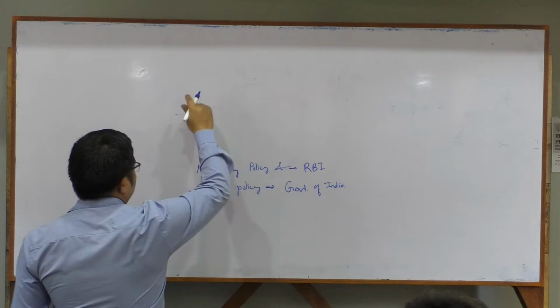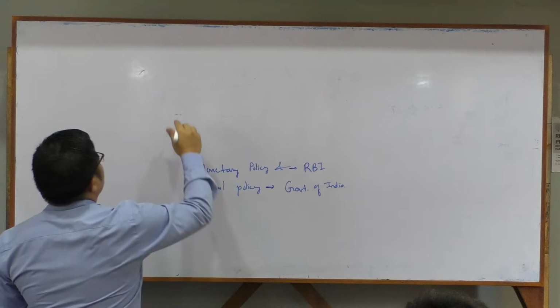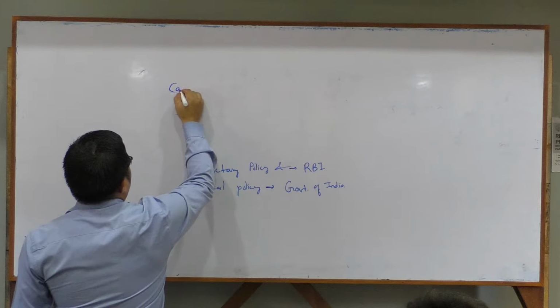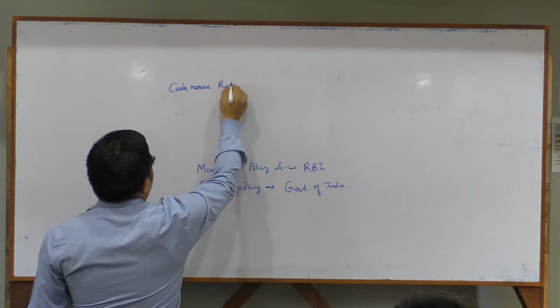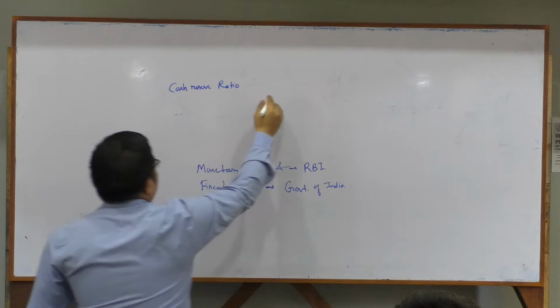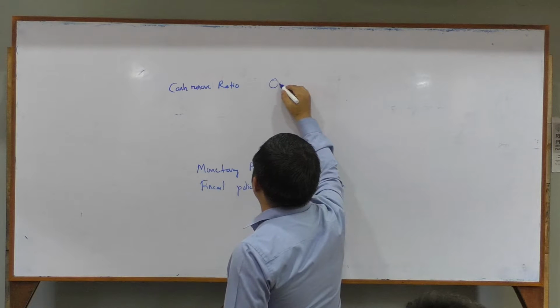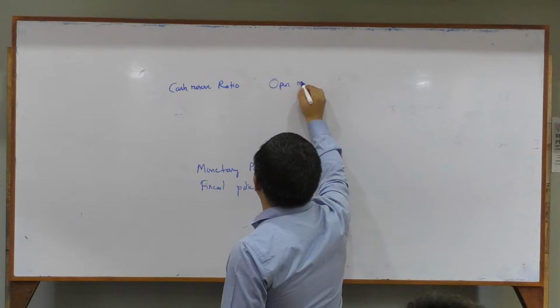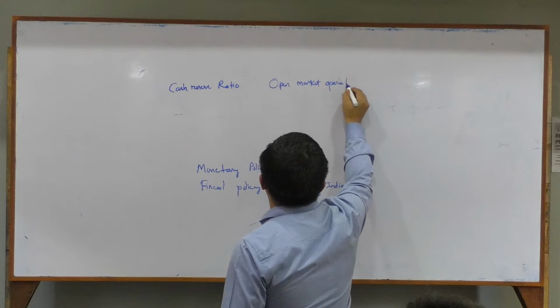There are three tools. First, let's start with the CRR, cash reserve ratio, and one is OMO, open market operation.